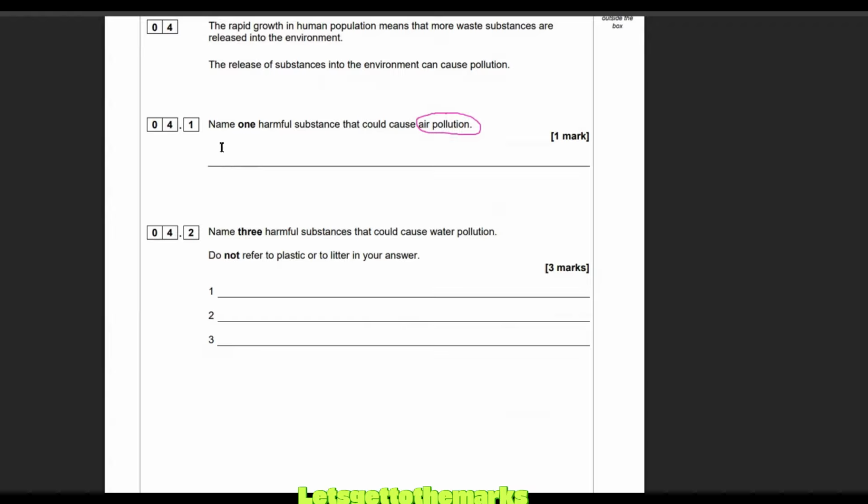So there are 3 possible ones. We have nitrogen oxides. That can be dioxide as in NO2, NO3, or NO. We have carbon monoxide. That can be the one that joins to your hemoglobin and restricts the amount of oxygen carried around your body. And then we have sulfur dioxide, which can cause some respiratory problems. It's a choking gas, but also it causes acid rain. And so does NO2 cause acid rain. All 3 of these are harmful air pollutants, guys. So you can use any of those.